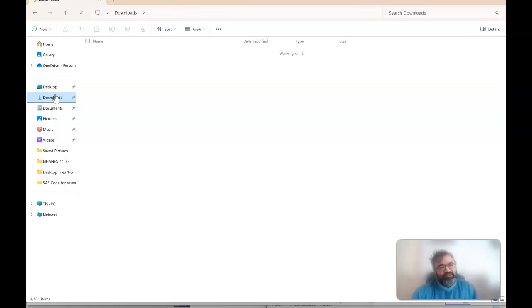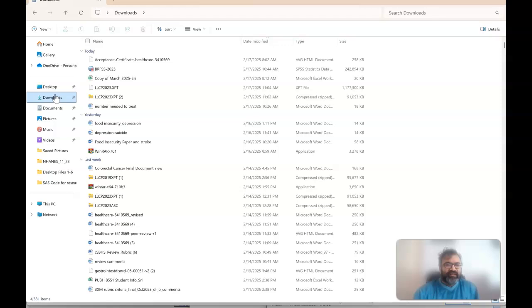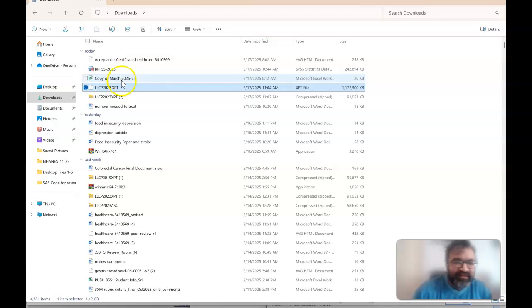So let's go back, and then what we can do is, since this is already available, I was trying to click on this and double click, but since that is available as a file, what you might want to do is double click. Once you drag this into a file independently, then you can double click and figure out what the data set is. So let's give this a minute.